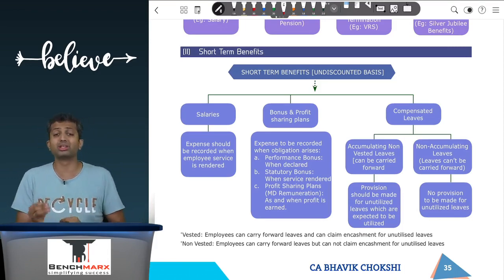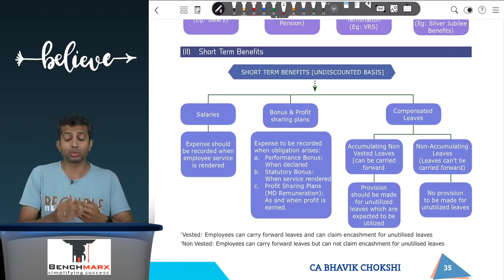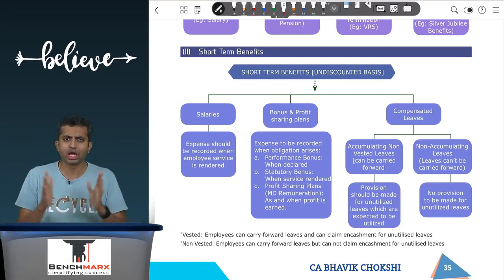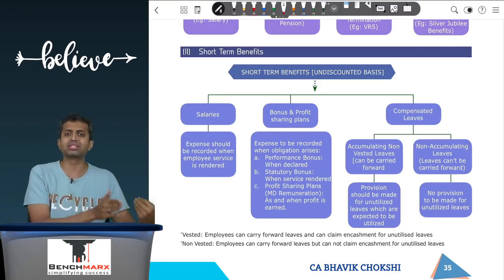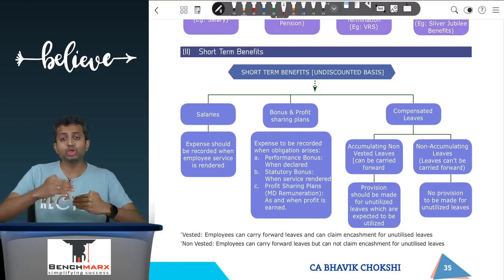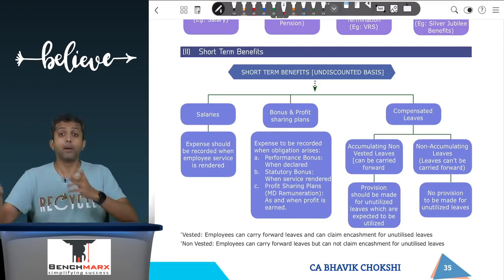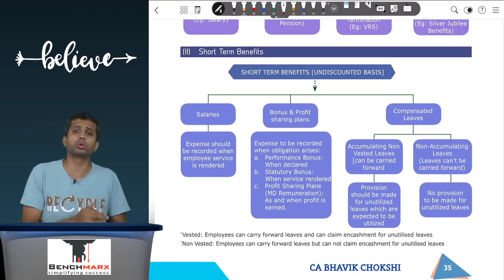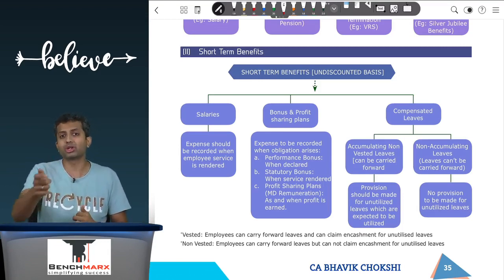Then the standard over here says that you will have to create a provision based on the leaves that are expected to be utilized. So for example, if there is a 30-day entitlement and you have utilized 15 days, which means for the remaining 15 days, you will utilize those leaves in the next year, but the leaves accrue in the first year, and hence in the first year you will ideally create a provision for the 15 days of leave which are not yet utilized.